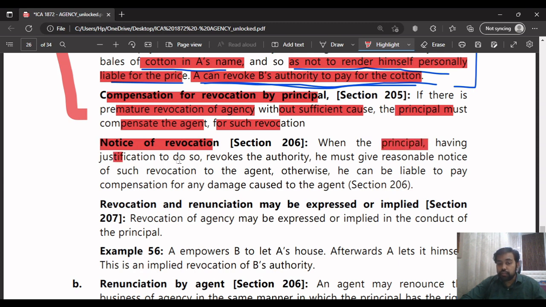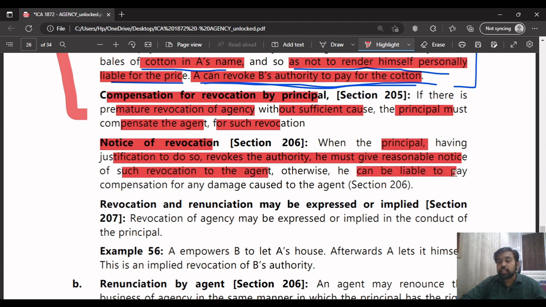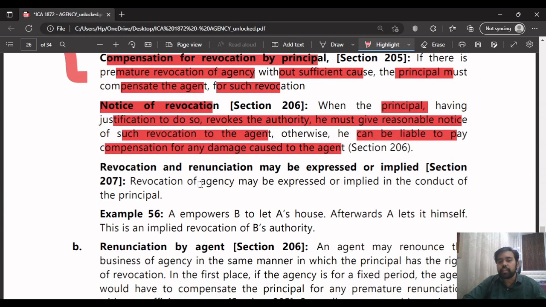The principal, having justification to do so, revokes the authority. You must give reasonable notice of such revocation to the agent. Otherwise, he can be held liable to pay compensation for any damage caused to the agent. Means before cancelling the contract, the principal must give a notice to the agent, and he should have a justifiable reason. He should have reasonable cause for that. Otherwise, you will be held liable for compensation for the damage which he has caused to the agent.